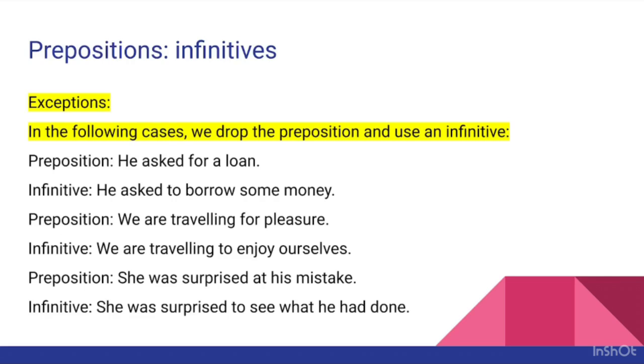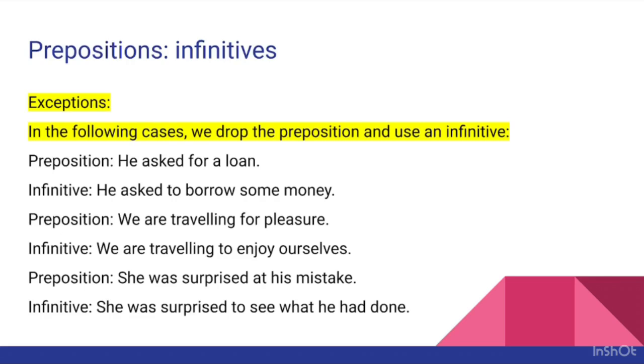So if I want to express this using a preposition, it should be: he asked for a loan. But using an infinitive: he asked to borrow some money. Here, to borrow is an infinitive.